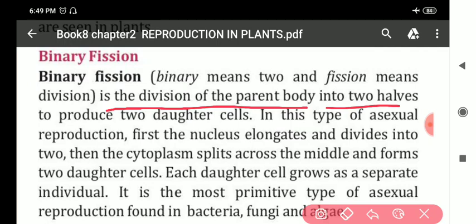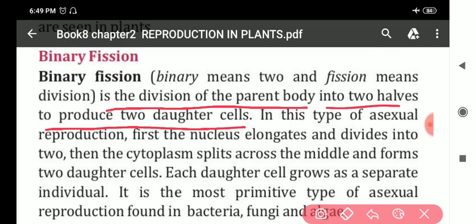halves and each half produces a daughter cell. Clear? Two halves produce two daughter cells. So with the help of binary fission, my dear students, from one parent cell, two daughter cells are produced.